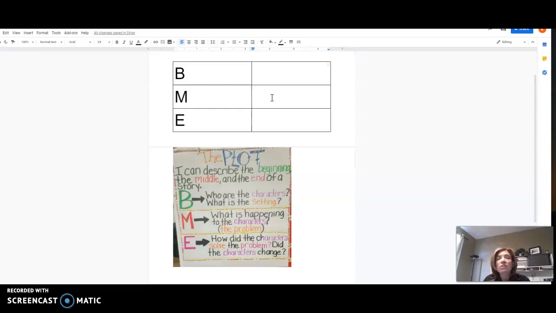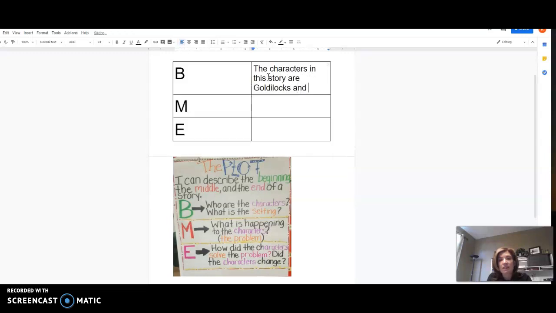So, the characters in Goldilocks and the Three Bears are Goldilocks and the Three Bears. So what I would do, right next to the B, you're going to have a paper that looks very similar to this to do your writing on today. So you would start by saying who the characters are. In the book that we're practicing with right now, we are focusing on the characters being Goldilocks and the Three Bears. I want to say the characters in this story are Goldilocks and the Three Bears.